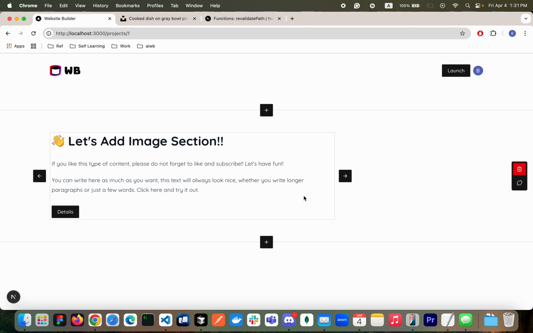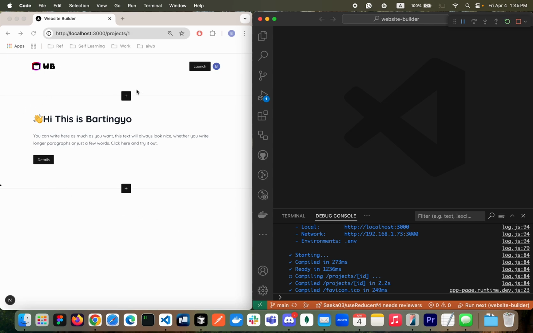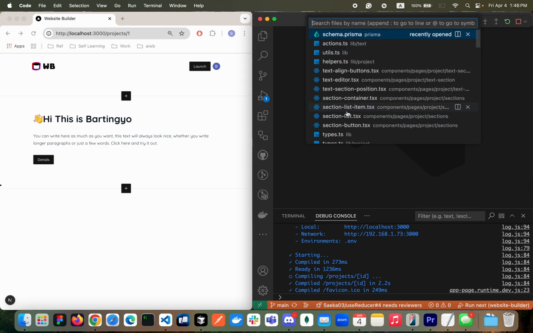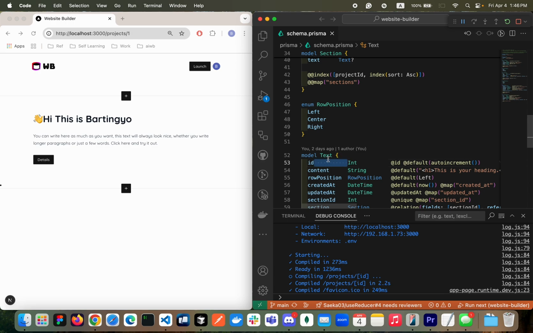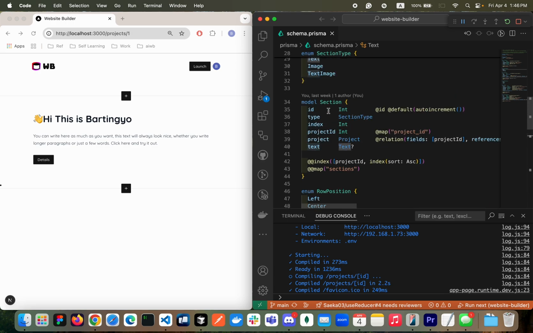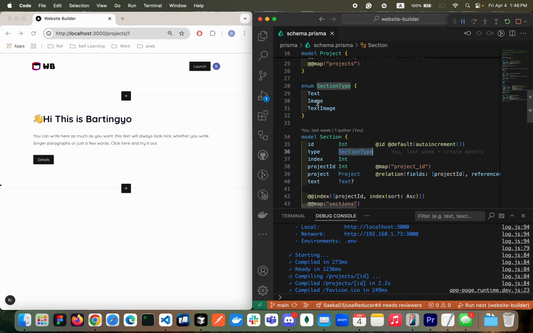Let's have fun. Now let's try to think about how we're gonna render the image, right? Of course, in order to render the image, we should create the schema. To start with that, I will go to schema.prisma. Here we have a text model, but we don't have an image model for that. If you look at the section type here, we already have an image type created in the past video.